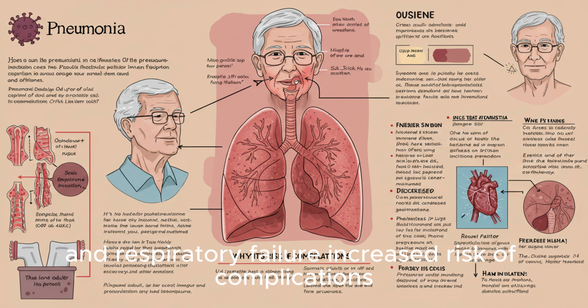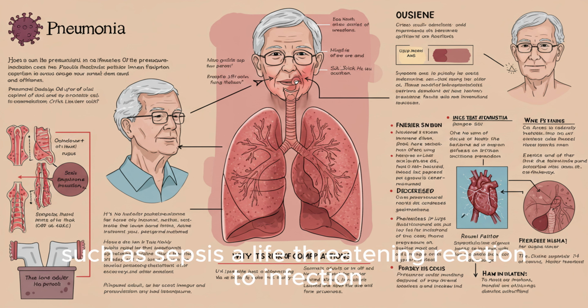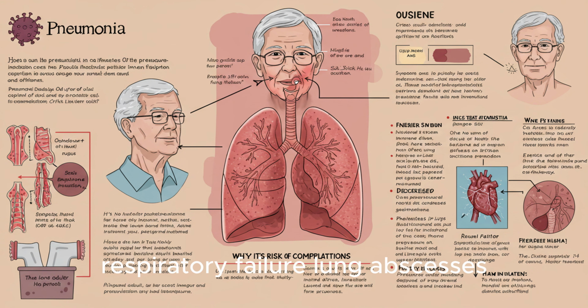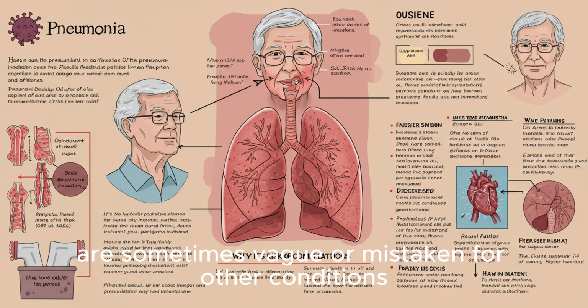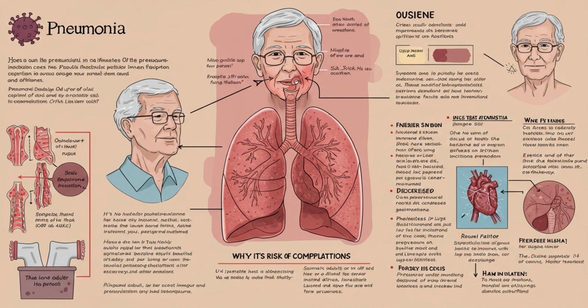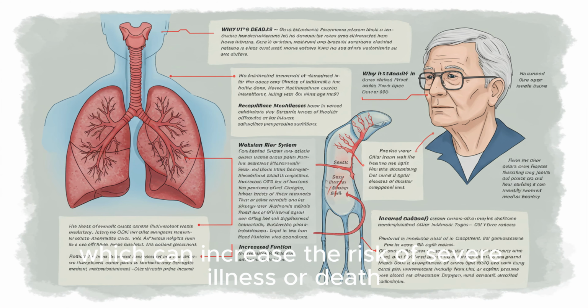Increased risk of complications. Pneumonia can lead to severe complications such as sepsis, a life-threatening reaction to infection, respiratory failure, lung abscesses, pleural effusion, fluid around the lungs, and worsening of chronic conditions. Delayed diagnosis. Symptoms of pneumonia in older adults are sometimes vague or mistaken for other conditions, leading to delayed treatment, which can increase the risk of severe illness or death.